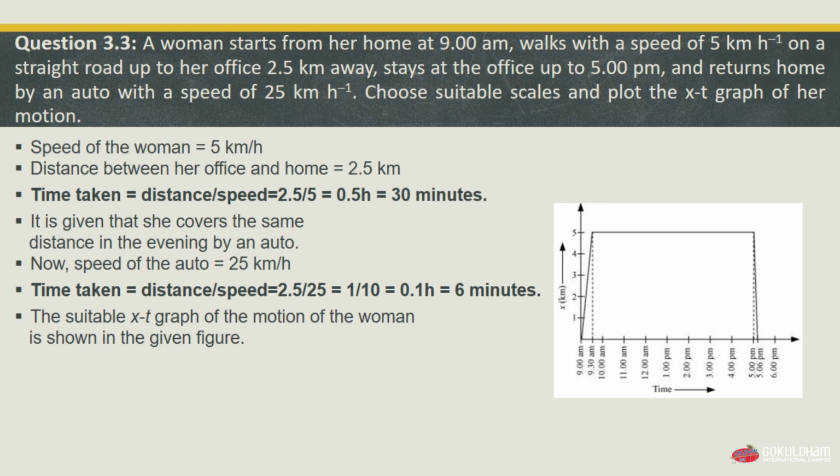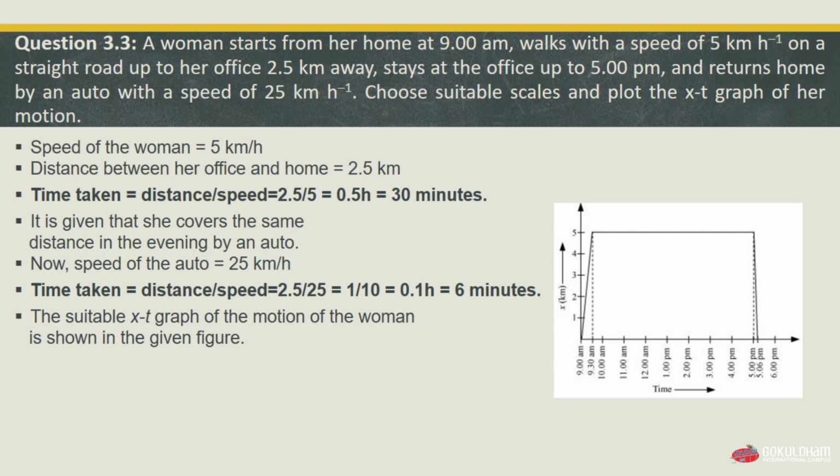So let's look at our solution. The speed of the woman is 5 km per hour, which is already mentioned in the question, and the distance between her office and her home is 2.5 km. The time taken is equal to distance by speed, which is 2.5 divided by 5, which is equal to 0.5 hour, or we can say 30 minutes. So the time taken by her to reach the office is 30 minutes when she starts from her home at 9 a.m.